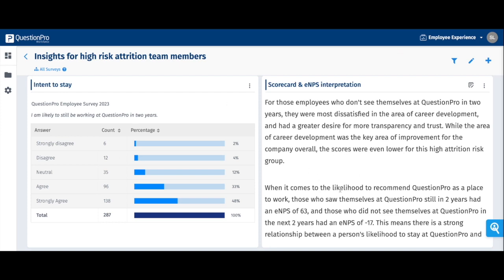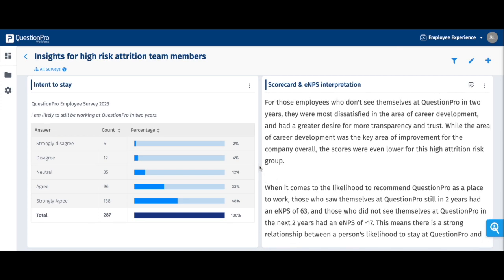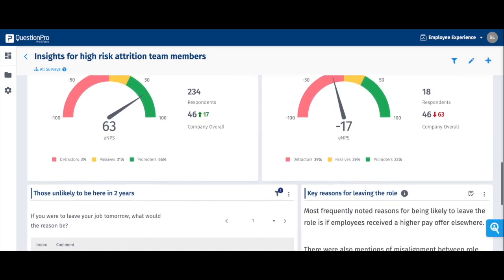You can also add notes, interpretation widgets. So if you're sharing this dashboard with somebody else, you can take notes of what I've just been interpreting and telling you. That way, if you just share the dashboard with somebody else, they'll be able to see how you came across this information.